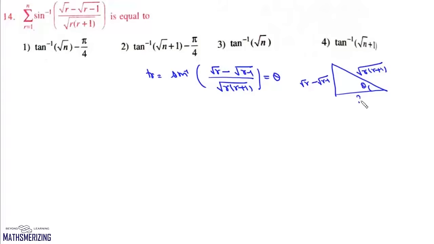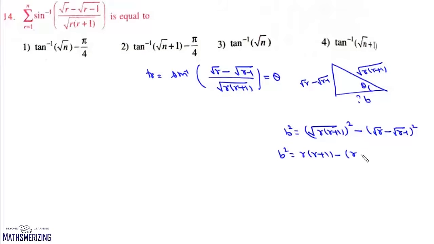So this base, say b, b square equals under root of r into r plus 1 whole square minus under root of r minus 1 whole square. So this b square will be r into r plus 1 minus, and here will be r plus r minus 1 minus 2 times under root of r into r minus 1.